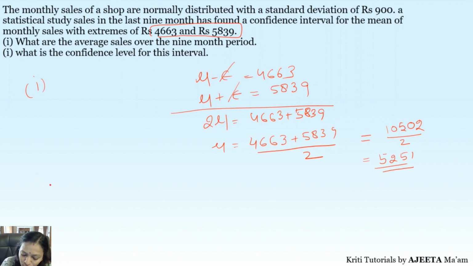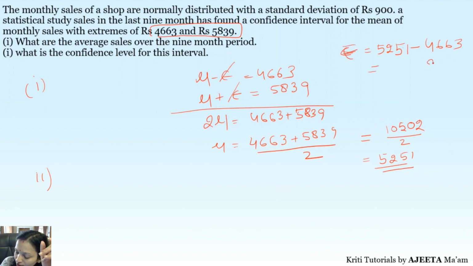Now for the second part, what is the confidence level for this interval? So basically you have to find the value of z alpha by 2. Now with mu as 5251, you have to find the margin of error also. So for finding the margin of error, what we can do is take the difference of 5251 with 4663, or you can do it the other way around, 5839 minus 5251. This will give you the margin of error.